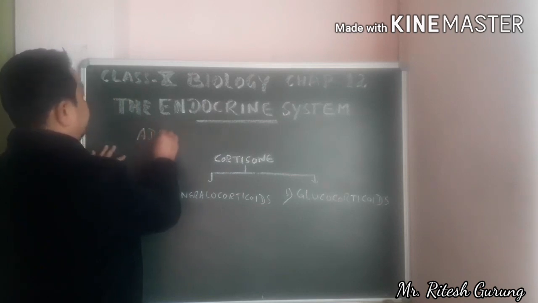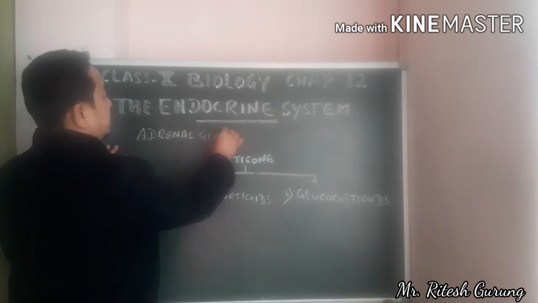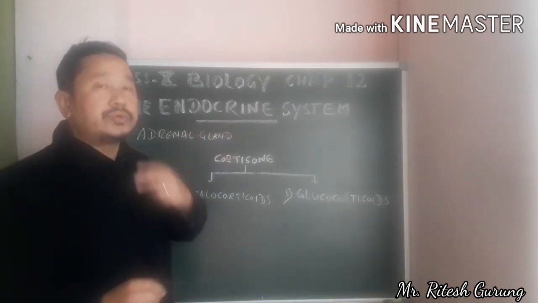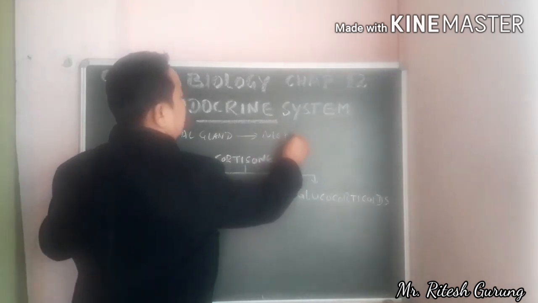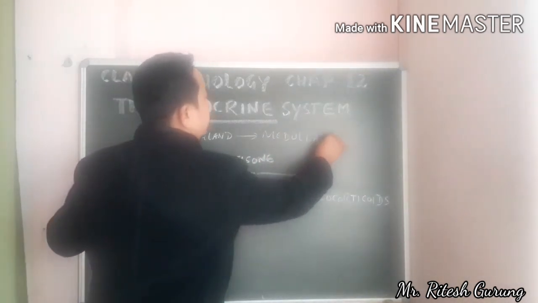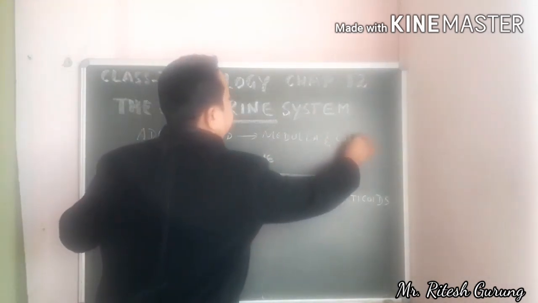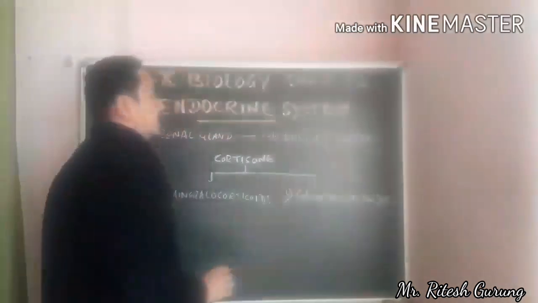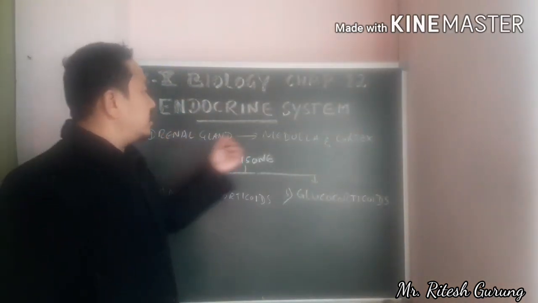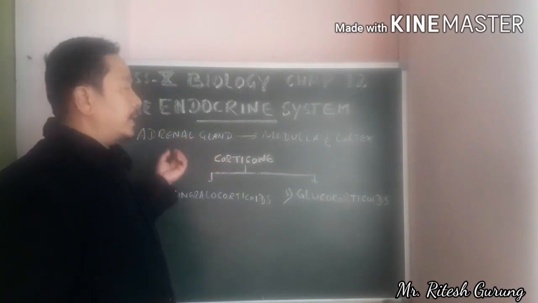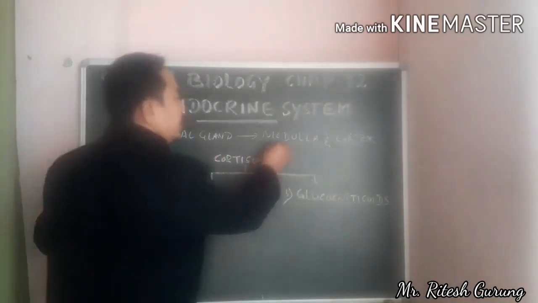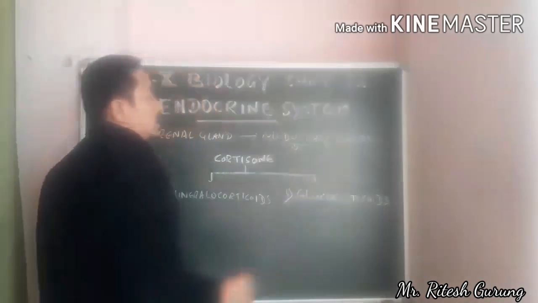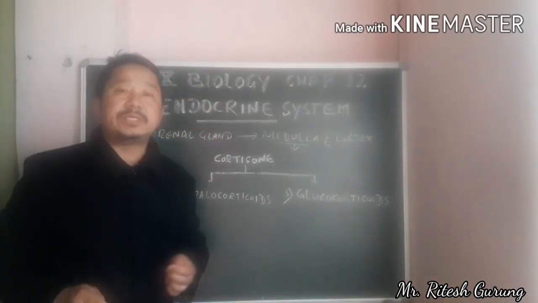From the medulla, this emergency hormone is produced.